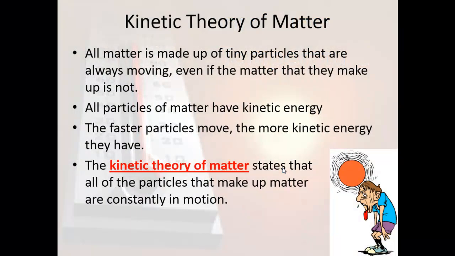Okay, at the beginning, what's the meaning of the kinetic theory of matter? We know that we have three states of matter: solid, liquid, and gases. All solids, all liquids, all gases are made up of tiny particles that are always moving. All particles of matter have kinetic energy. The faster particles move, the more kinetic energy they have. So, the kinetic theory of matter states that all the particles that make up matter are constantly in motion.